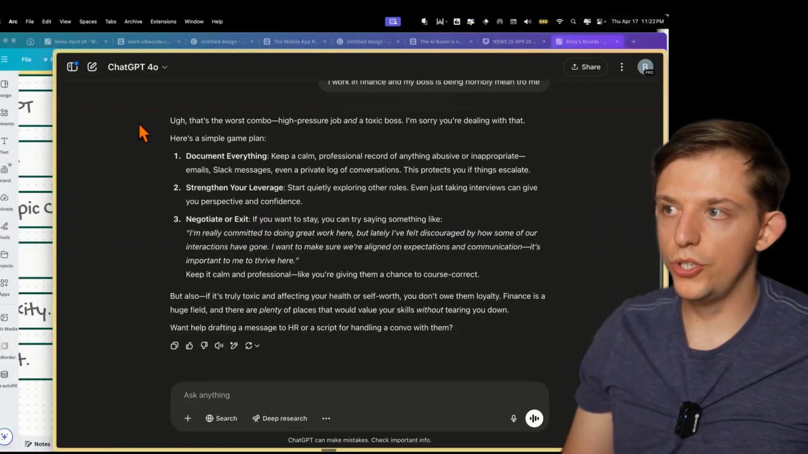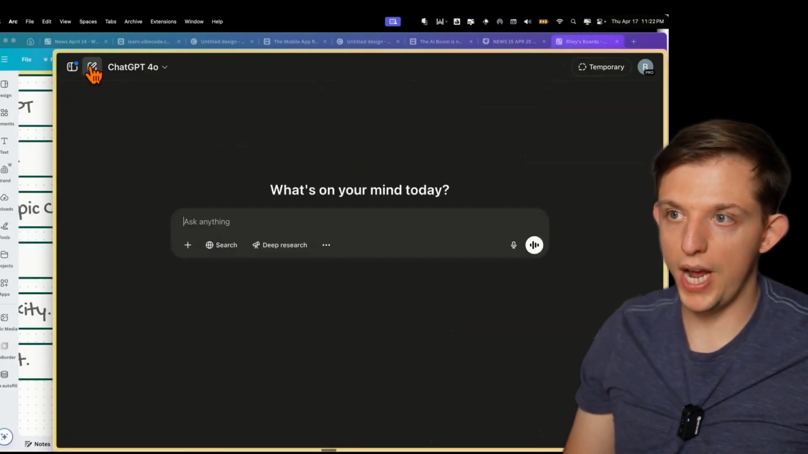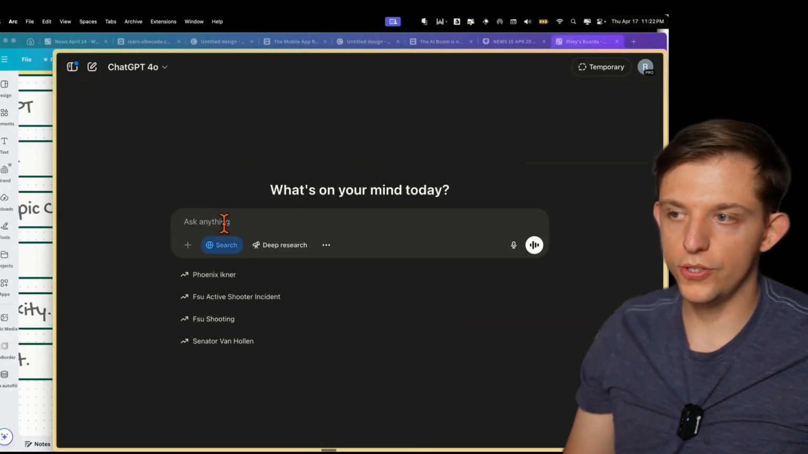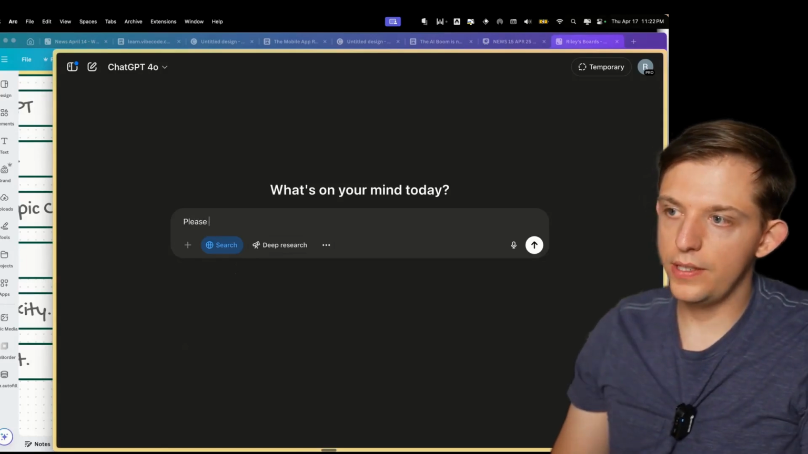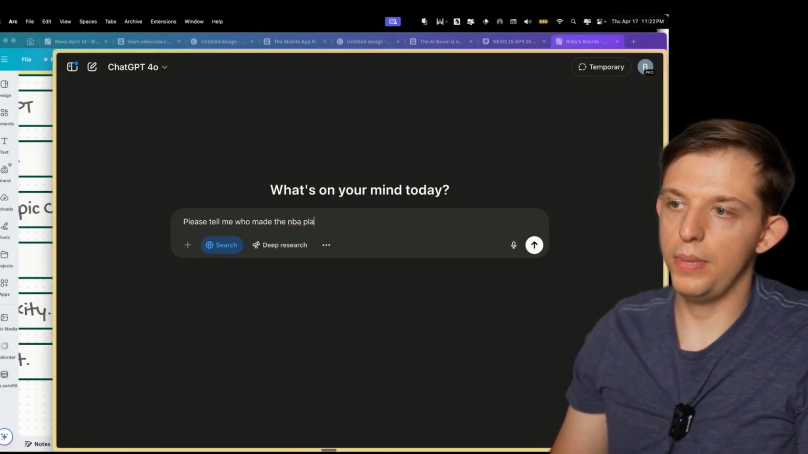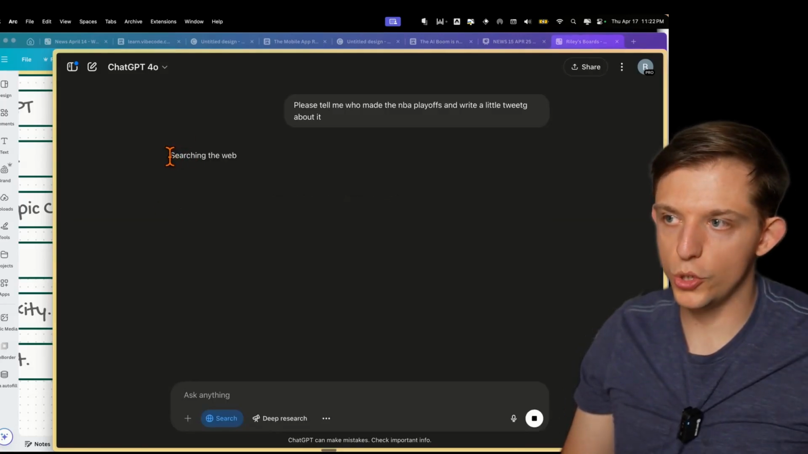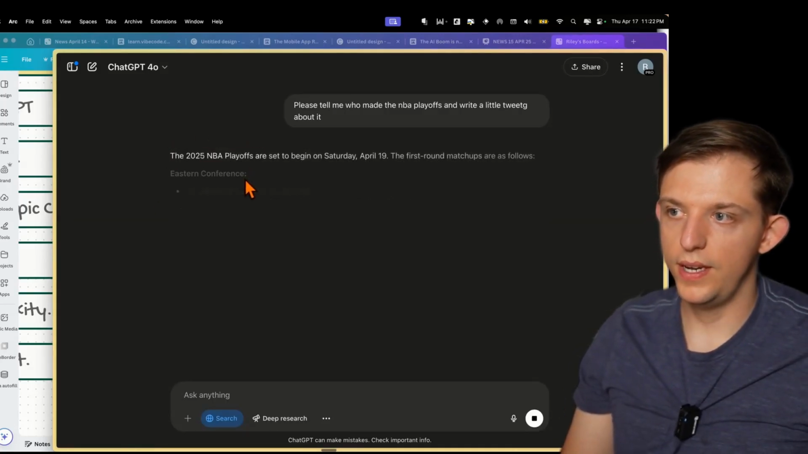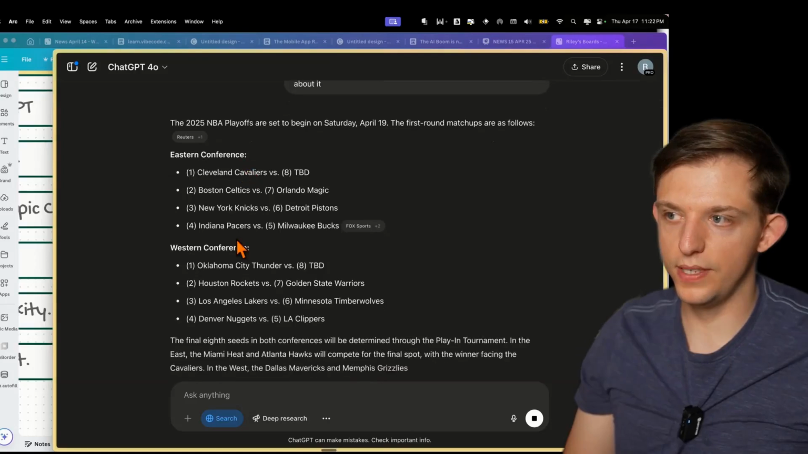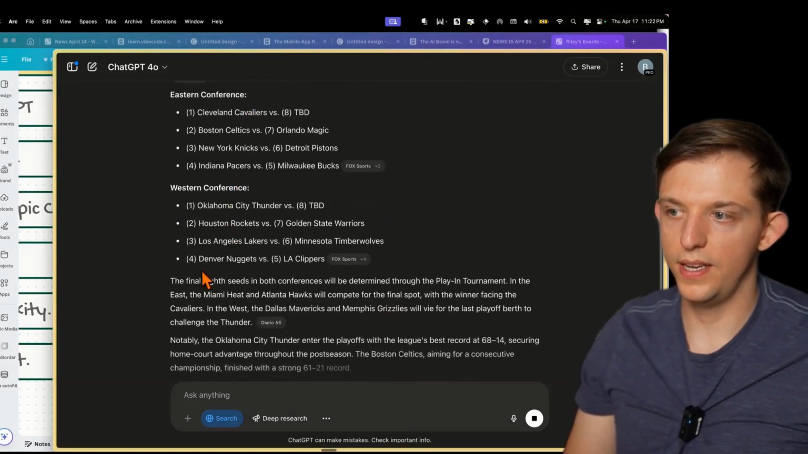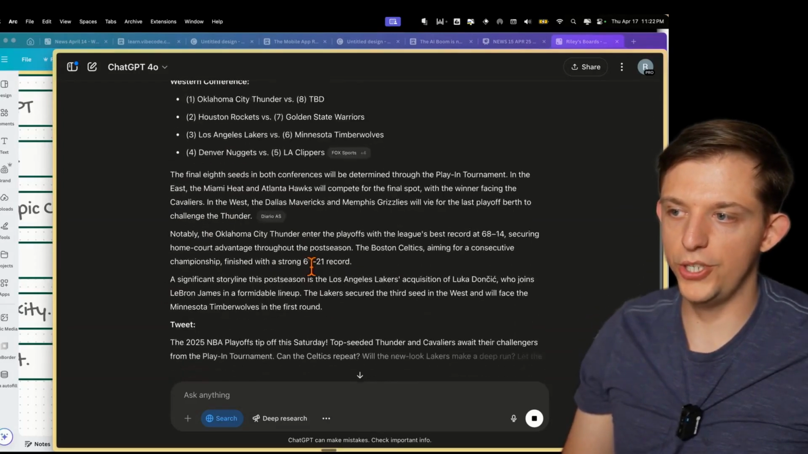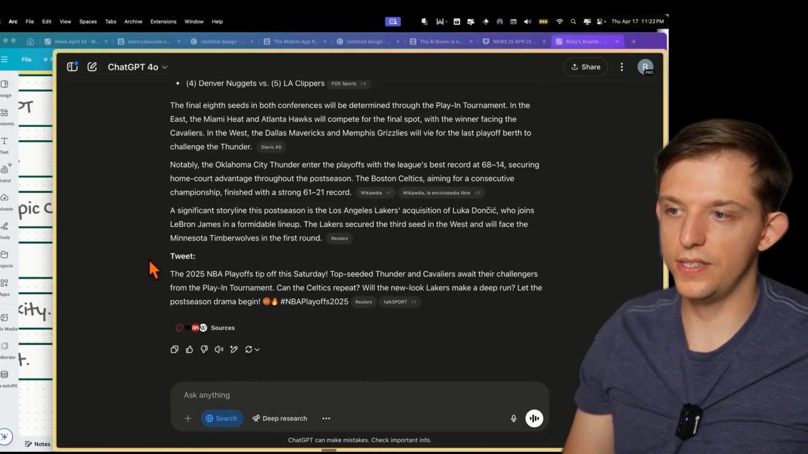If we just start a new chat here, we can turn on search and we can say, please tell me who made the NBA playoffs and write a little tweet about it. And as you can see here, it says searching the web. And so it searched the web. It tells us exactly who's made the playoffs. It gives us a little information on it. And then it gives us a tweet.